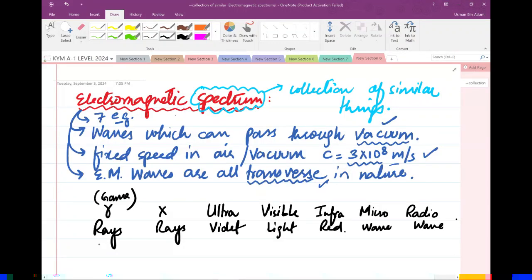You can start memorizing from gamma, then X-ray, then ultraviolet, then visible light, then infrared, then microwaves, then radio waves, or you can memorize the other way around as well. We should remember that all these waves are electromagnetic. That means they are identical to each other. They have the same speed in vacuum, except that they may have different wavelengths and different frequencies.